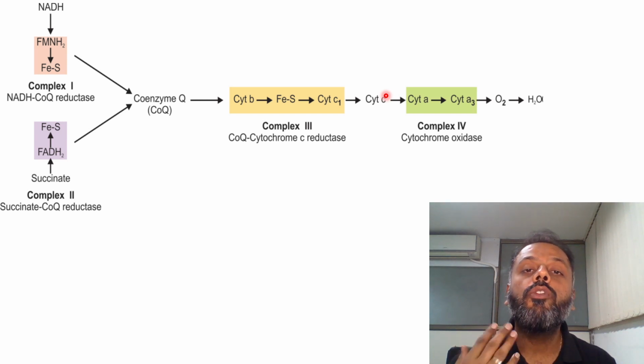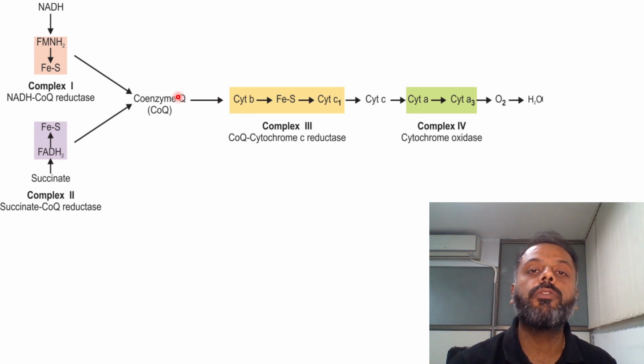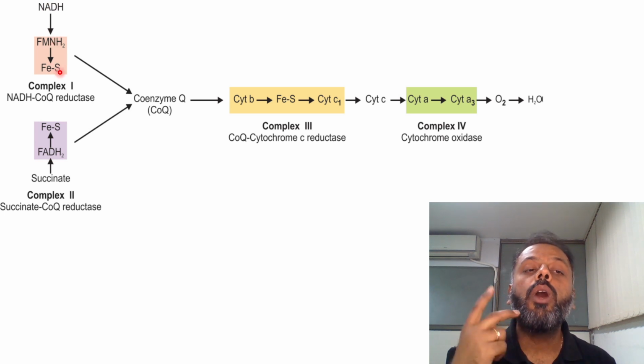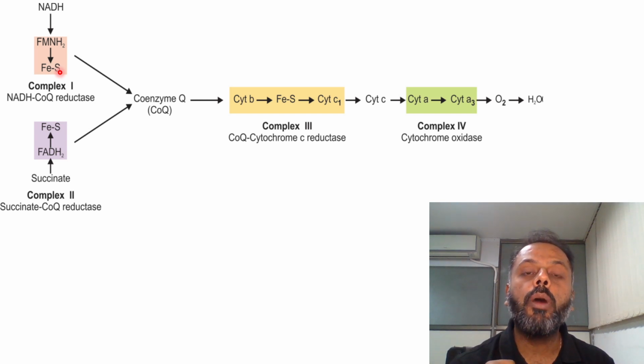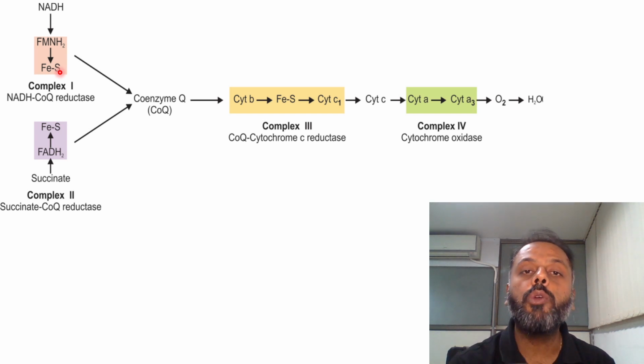Now we will see the four complexes of the electron transport chain. The first is complex 1, which is also known as NADH coenzyme Q oxidoreductase, and the flow of electrons in complex 1 is from NADH to FMNH2 and to the iron sulfur protein complex. In complex 1 there is also pumping of 4 protons into the intermembranous space. You have to remember this as well.